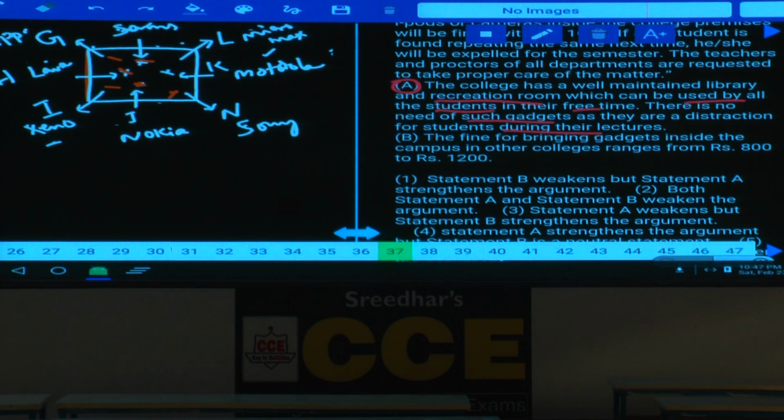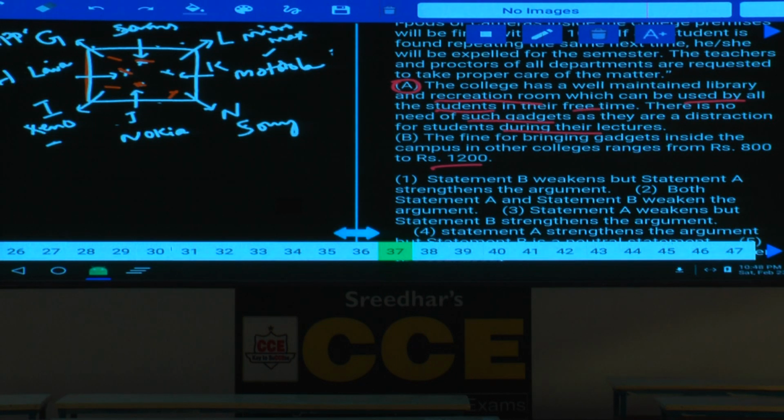Then next one B. The fine for bringing gadgets inside the campus in other colleges ranges from 800 to 1200. Now, in other colleges, it is around 800 to 1200. Hence, in this college, it is 1000 rupees. Now, whatever this be, this B is nowhere related. Why they have kept this 1000 is not clearly given in this one. Just because in the remaining colleges it is 800 and 1200, hence they have taken the mean of this one, we cannot take that one. Hence it is neither strengthening the above cause nor weakening the above cause.